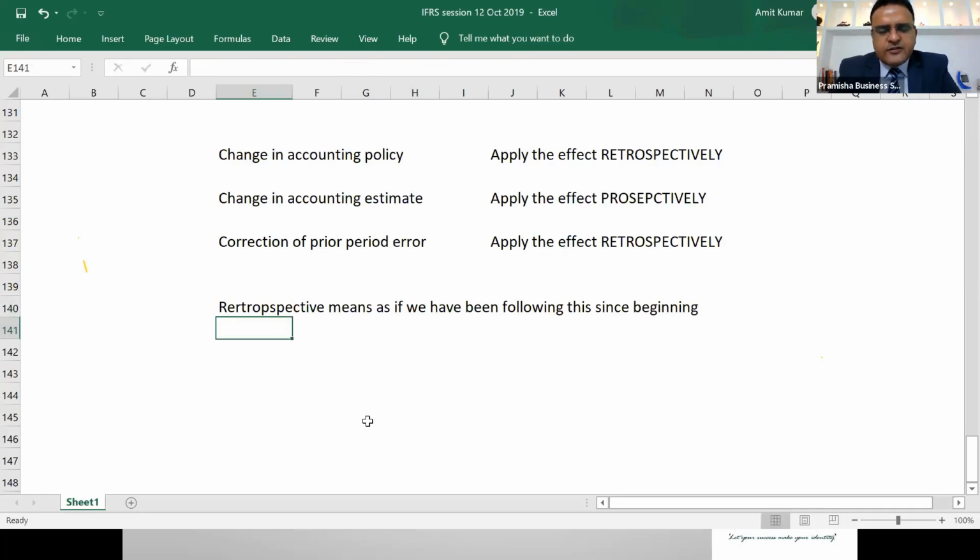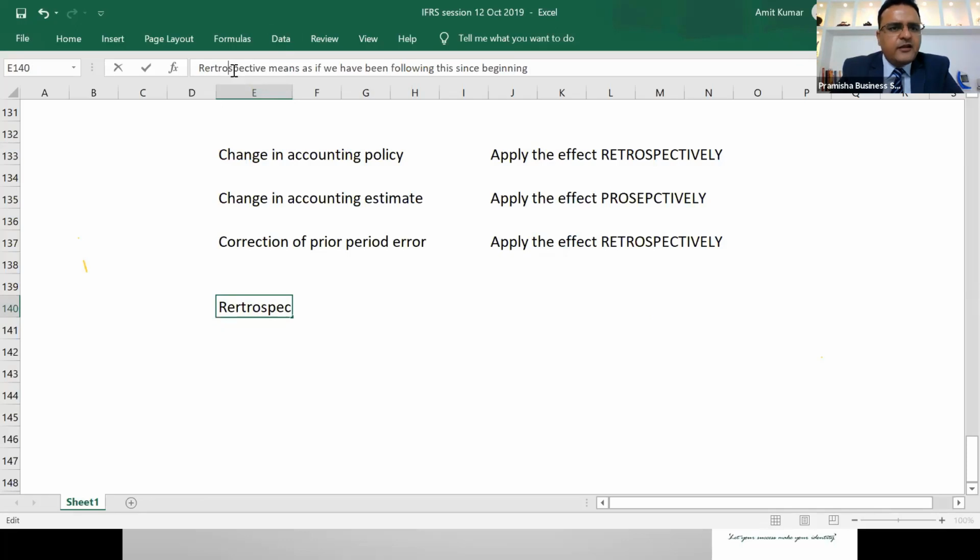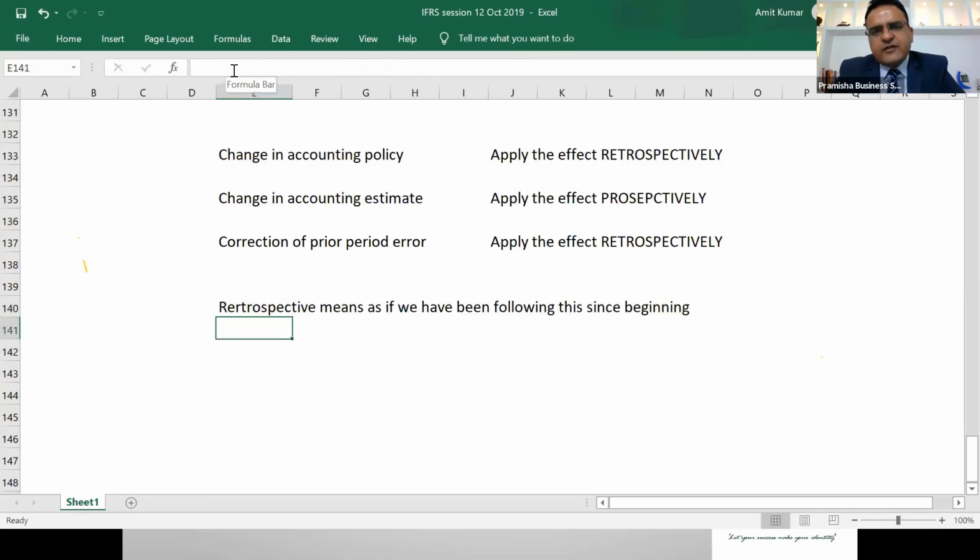Since beginning could be since incorporation. If the company has been incorporated for the last 50 years, they have to go back 50 years and recalculate the accounting as if they had been using the same accounting since beginning.